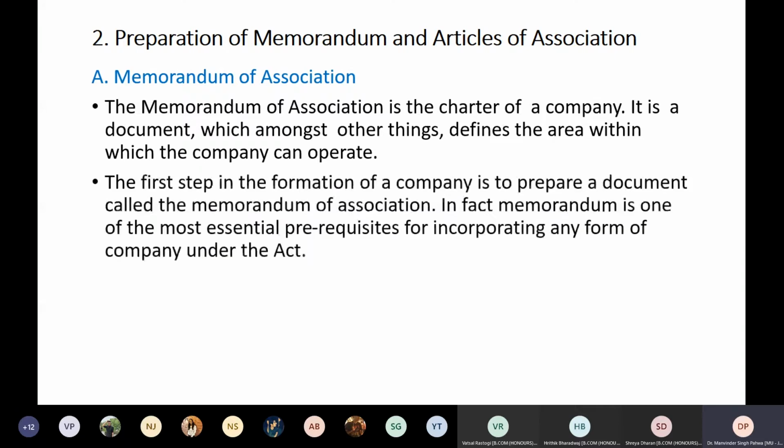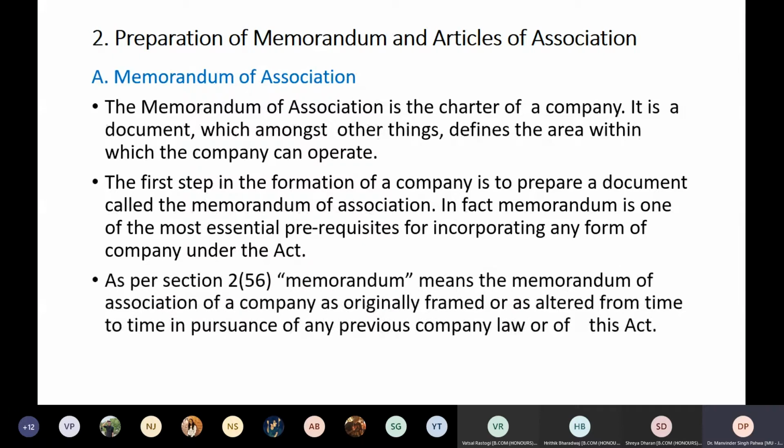The first step in the formation of a company is to prepare a document called the memorandum of association. In fact, memorandum is one of the most essential prerequisites for incorporating any form of company under the Act. As per section 256, memorandum means a memorandum of association of a company as originally framed or as altered from time to time in pursuance of any previous company law or of this Act. So memorandum is something which has been framed initially, or you can even change it from time to time as per the need and requirement of the time and the company itself.